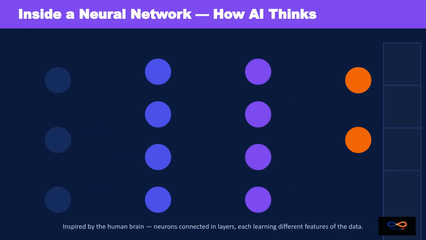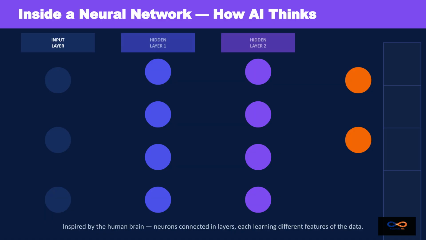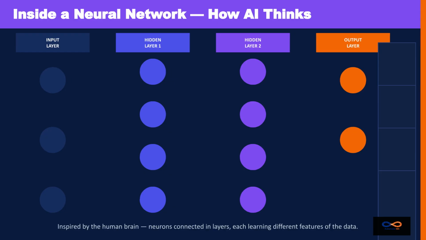A neural network is the core technology behind modern AI, like ChatGPT. Inspired by the human brain, it uses layers of connected nodes, or neurons, to find complex patterns in data. The input layer receives data, hidden layers process patterns, and the output layer delivers the final prediction.